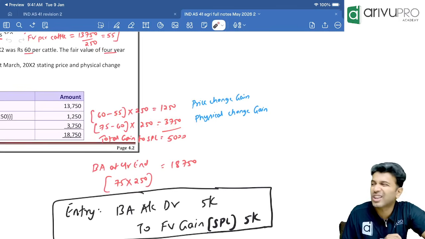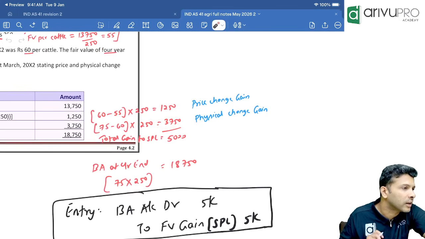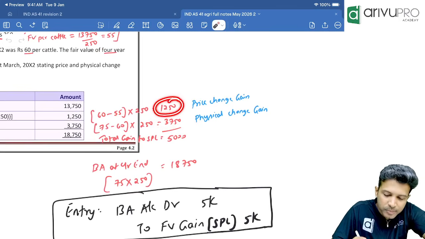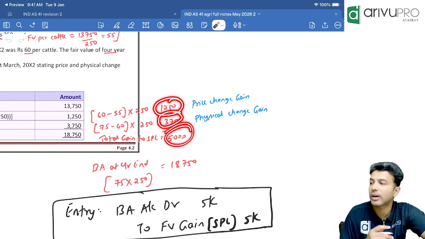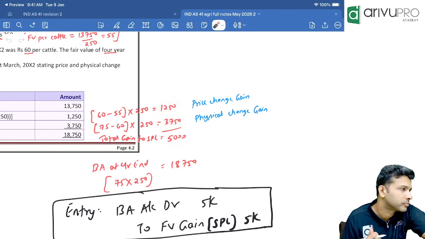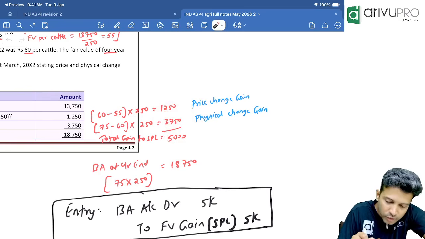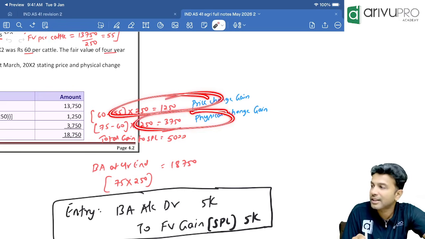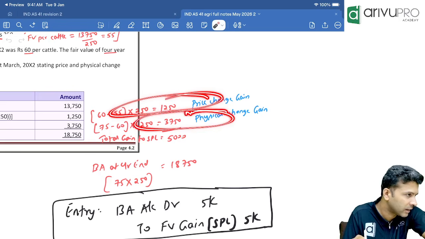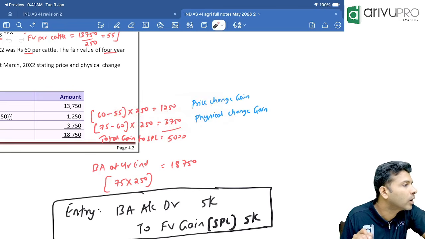Okay. That means what is the total gain, people? Price change gain is this much. Physical change gain is that much. So the total gain is 5,000. Total gain is 5,000. Understood, everybody? If they give you the information separately for price change and physical change, then calculate it. Otherwise, directly calculate what? Total gain.